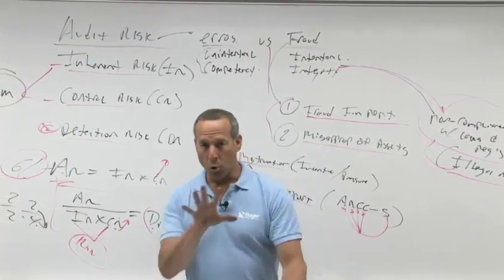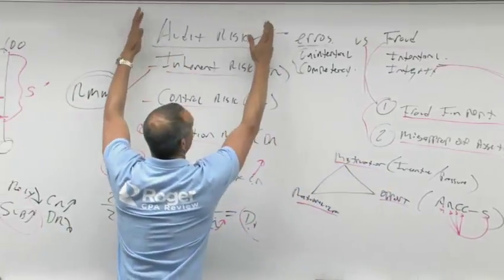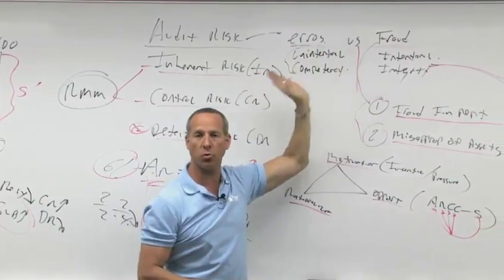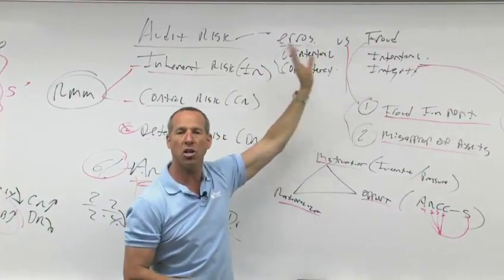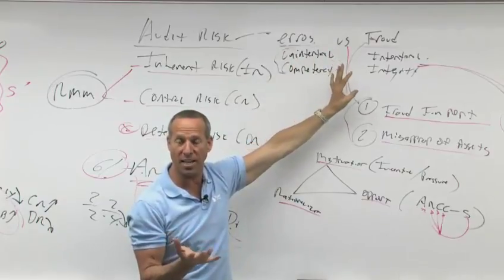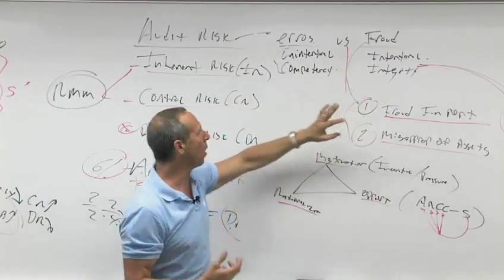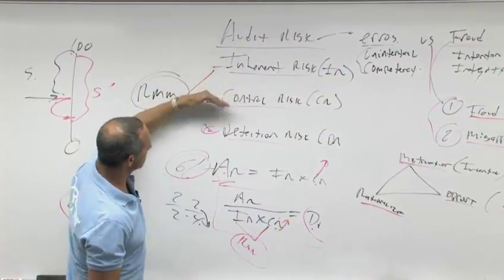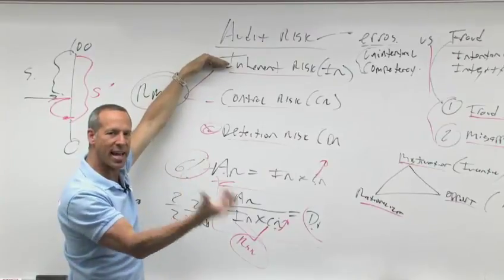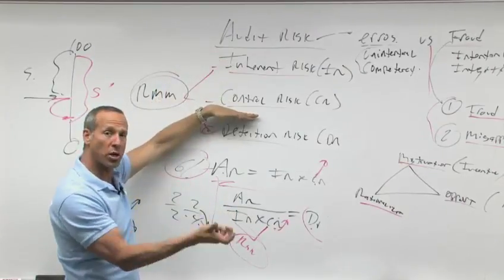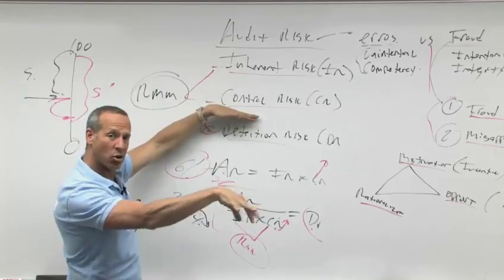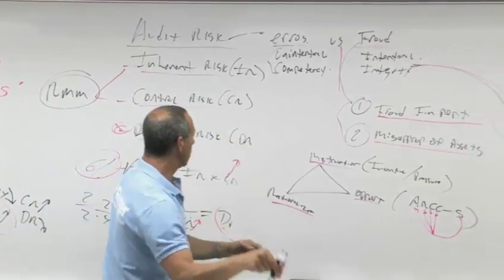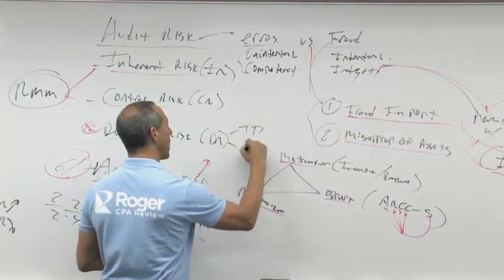So, again, quick review. What is audit risk? Audit risk is a risk that errors or fraud exist in the financial statements. What is audit risk? Audit risk is a risk that you give a clean opinion on dirty numbers. You give an unqualified, unmodified opinion on numbers that should be other than unmodified. That's audit risk. What does audit risk consist of? IR, CR, DR. Audit risk is this times this times this. Inherent risk is the risk inherent in any element, assuming no controls. Control risk is the risk that the internal controls will not prevent or detect it and correct it. Detection risk, the risk that you, the auditor, will not detect it while you're doing your test of details, TD, or your analytical procedures.